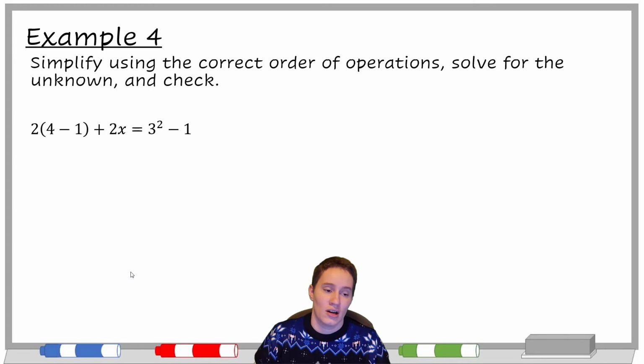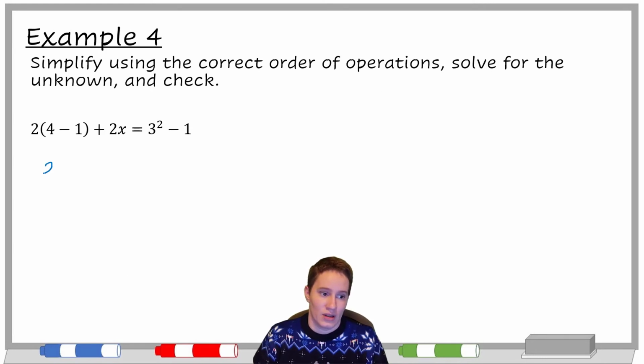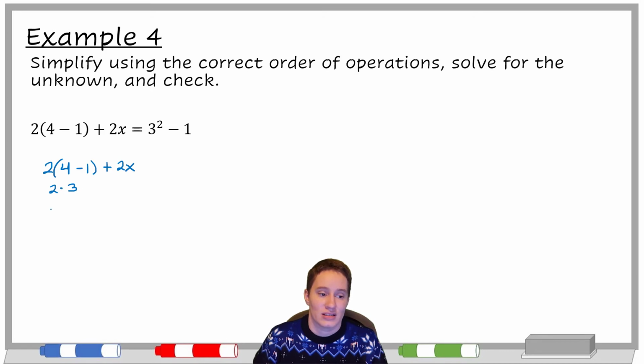Let's first start here just by looking at the left side and what we can possibly do to simplify on just the left. So we've got parentheses. You can use the distributive property on this, by the way, and you should get the same thing as if we say, I'm going to do the parentheses first and get 3 and then times it by 2. I'm going to switch to a dot since we've now got x's. And nothing we did here with this parentheses affected our 2x because it's just off to the side, plus 2x. But we can do 2 times 3 also. That gives us 6 plus 2x. And now this looks like something we're used to having on one side or the other of an equation.